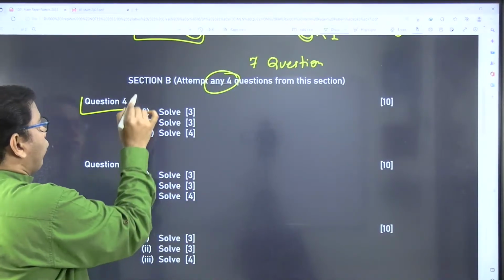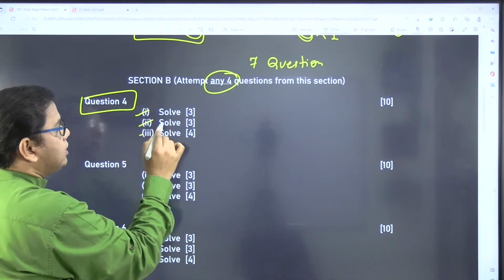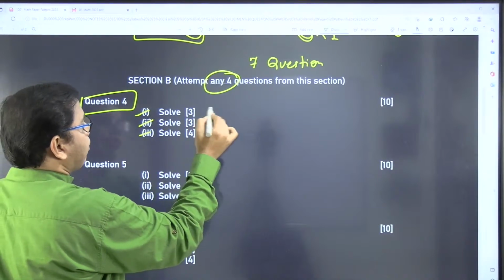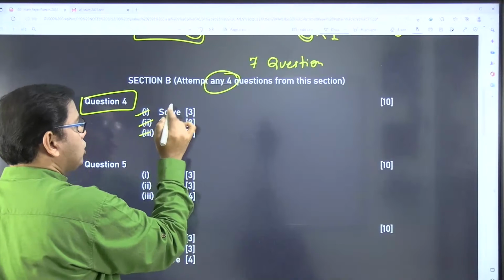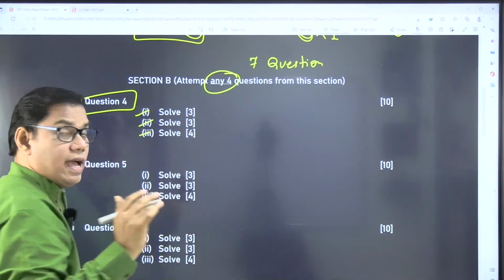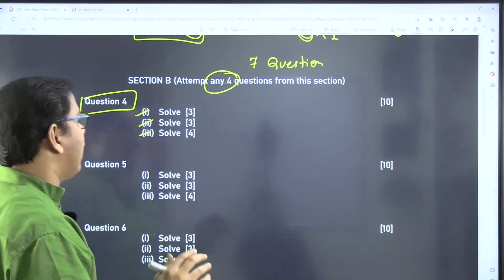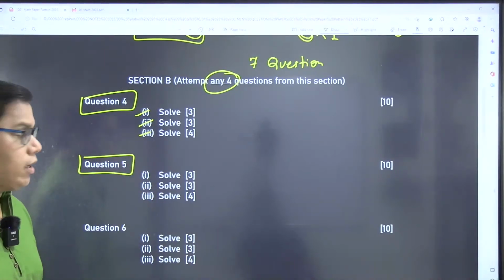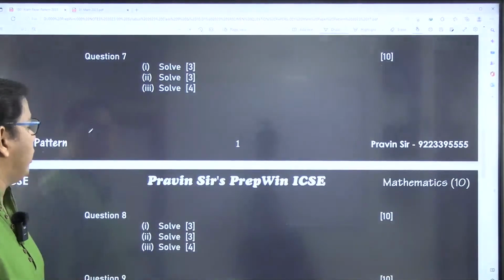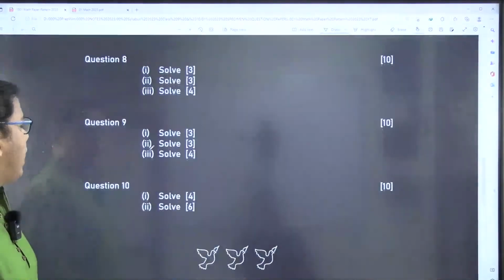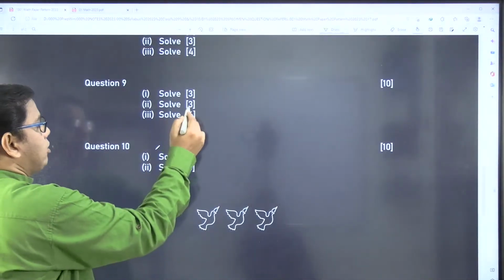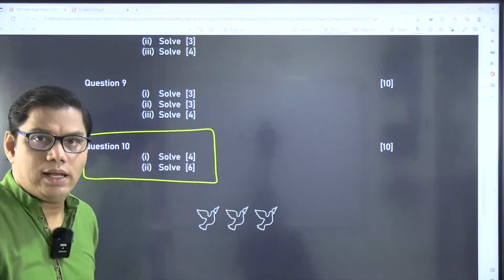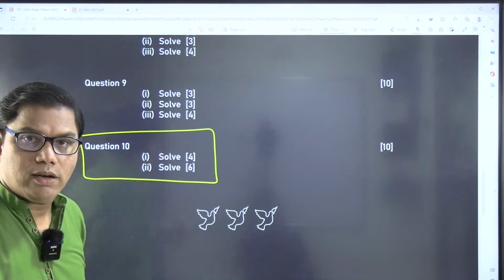In question number 4, you are going to have three sub questions. First one carrying 3 marks, second one carrying 3 marks, and third one carrying 4 marks. More or less, the pattern is the same for question number 5, 6, 7, 8, and 9: 3, 3, and 4. There will be one question that is different. It is not necessary that this will be question number 10.